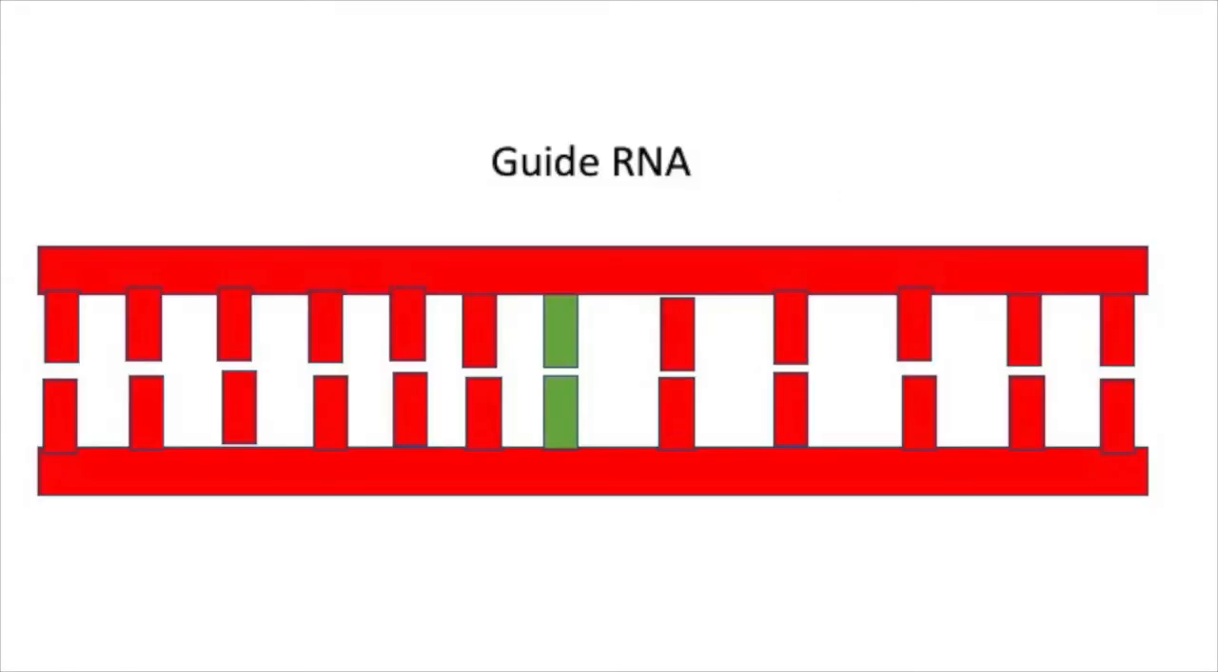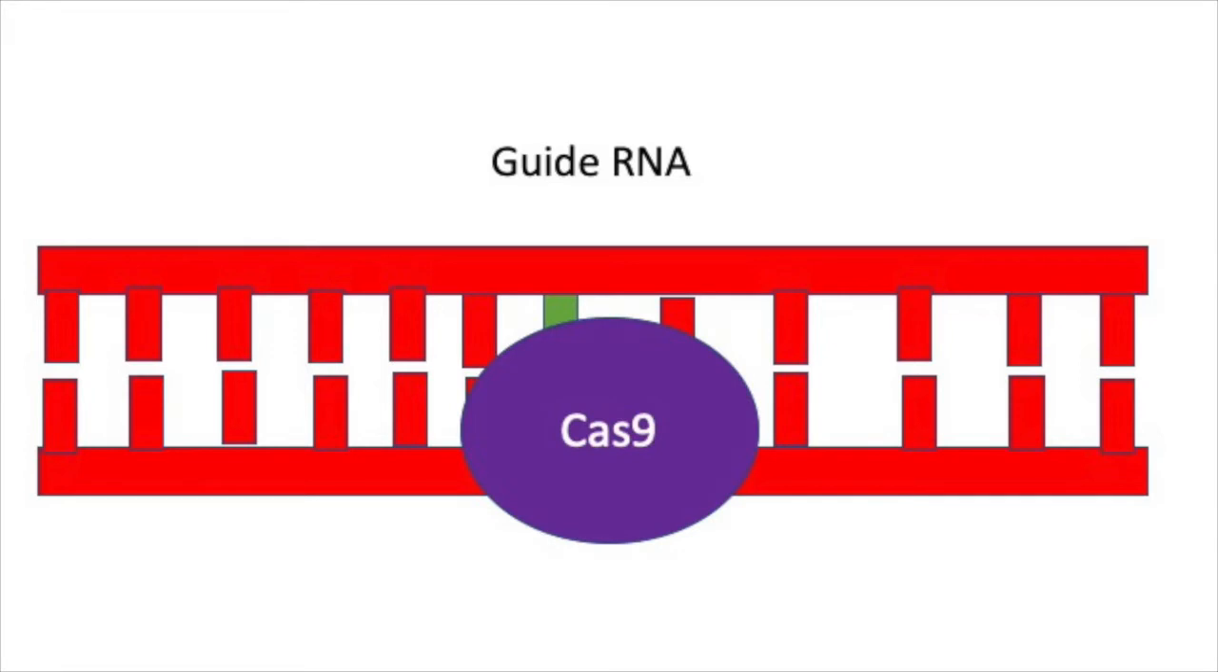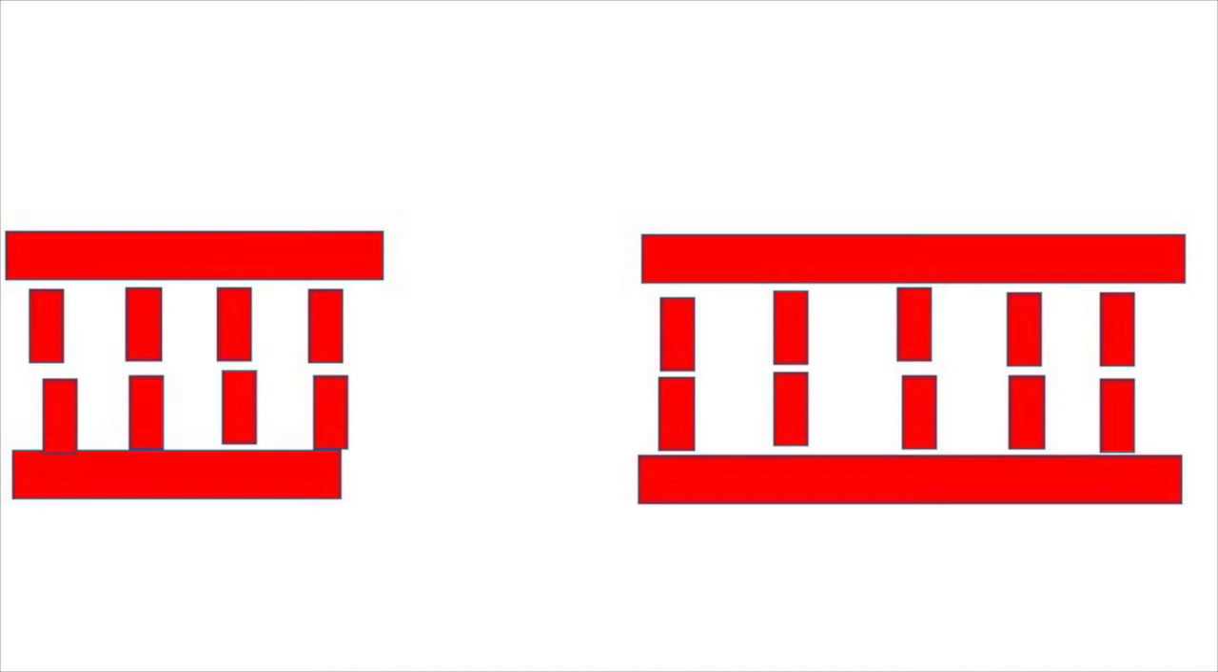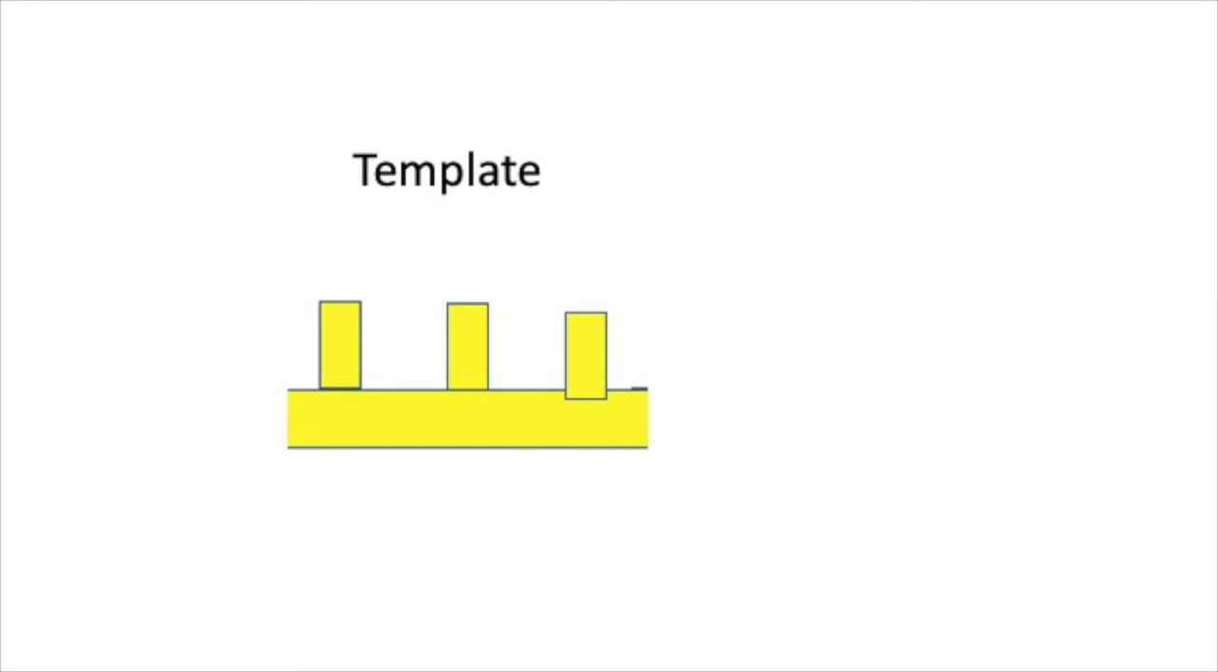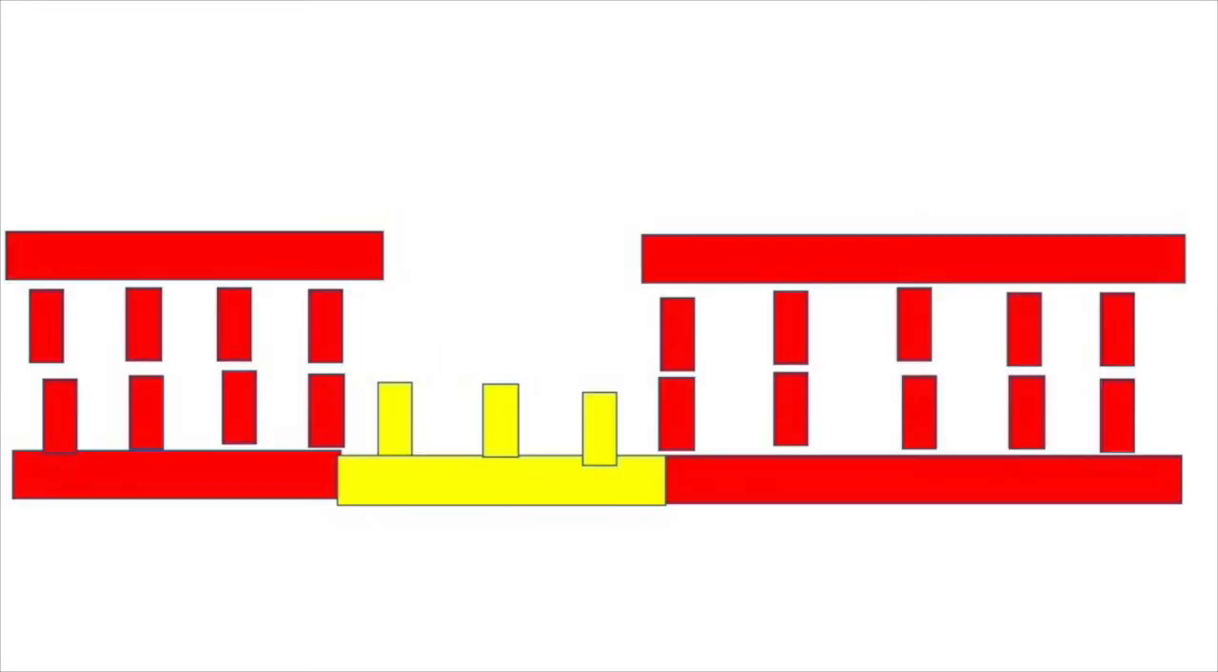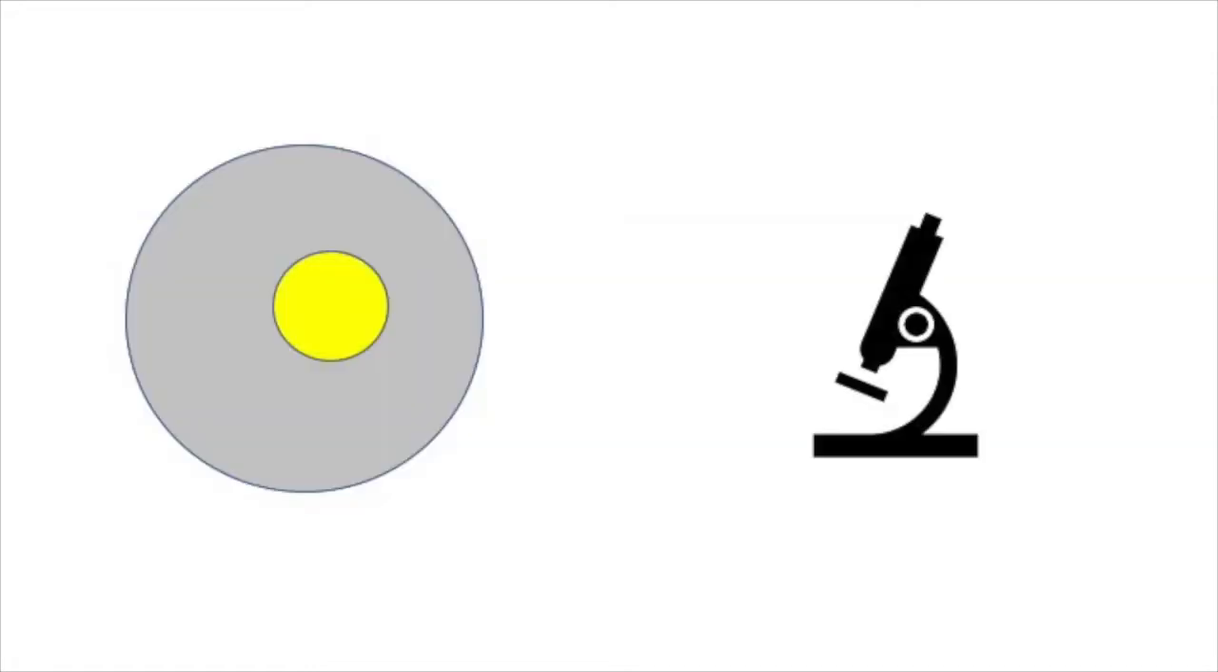CRISPR uses a guide RNA created in a lab. The guide RNA binds to the Cas9 enzyme to recognize and cut the desired target sequence or gene of the DNA. DNA then repairs the break naturally by copying template DNA and inserting it into the break. The template DNA can be supplied either by the cell or researchers, but since we are only looking for the effects of inhibiting one gene, we will let the cell fix the break.